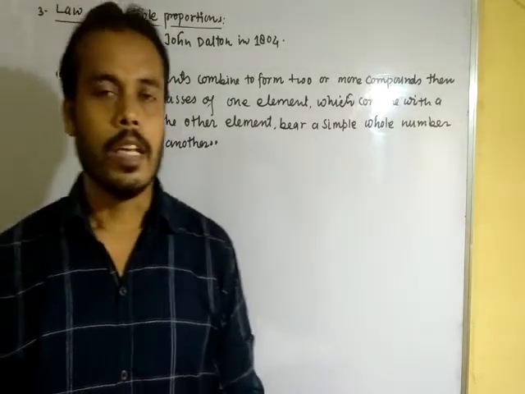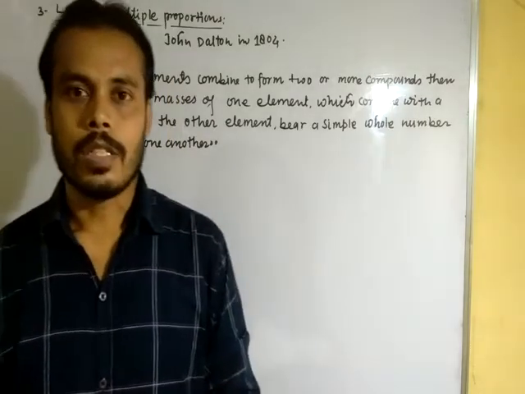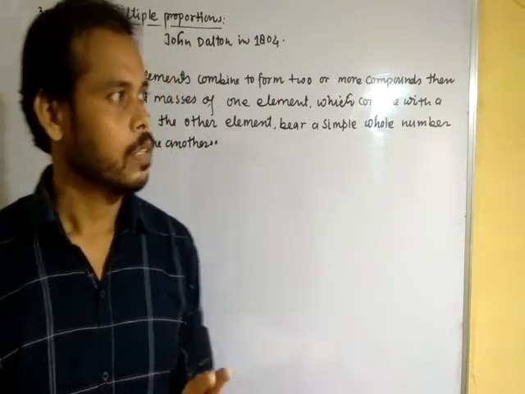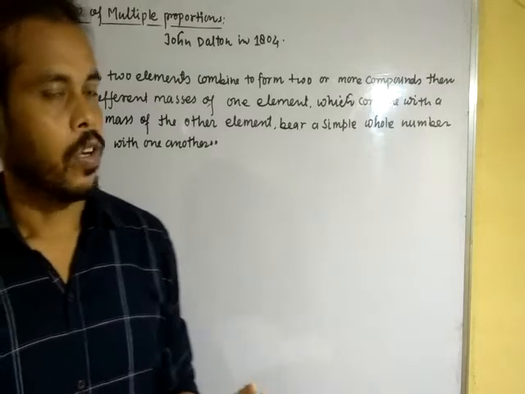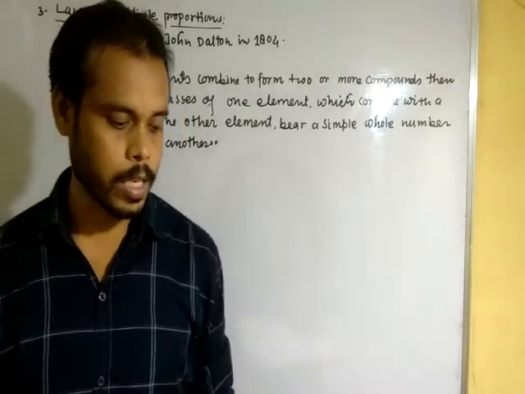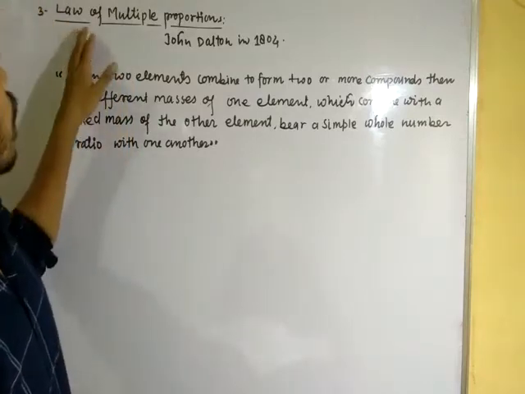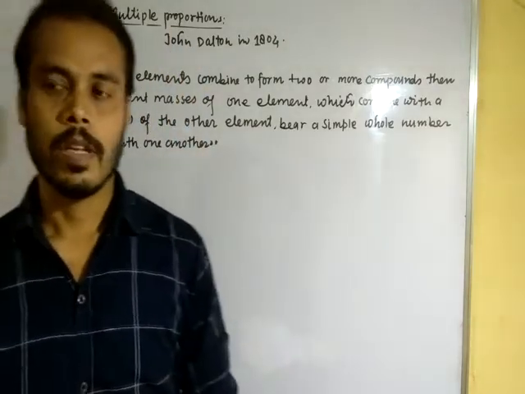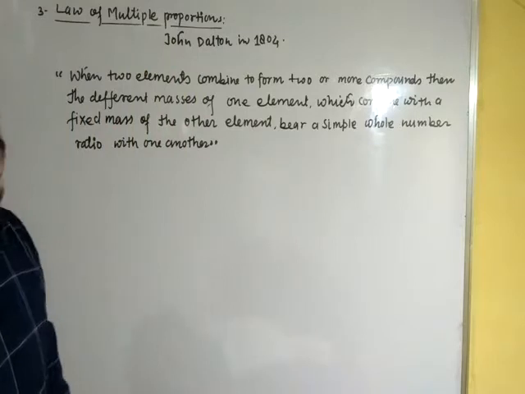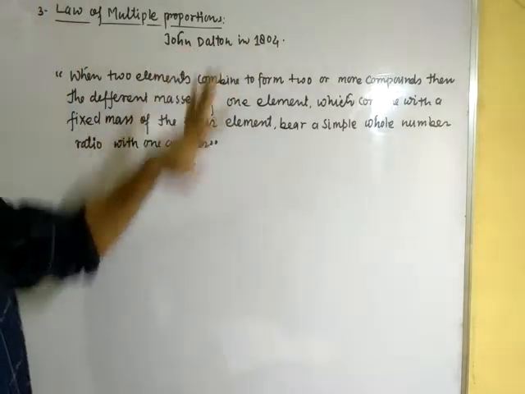In the last video we discussed the laws of chemical combinations. We discussed two laws: one is the law of conservation of mass and the second is the law of constant composition. In this video, we are going to discuss the law of multiple proportions. This law was given by John Dalton in 1804.